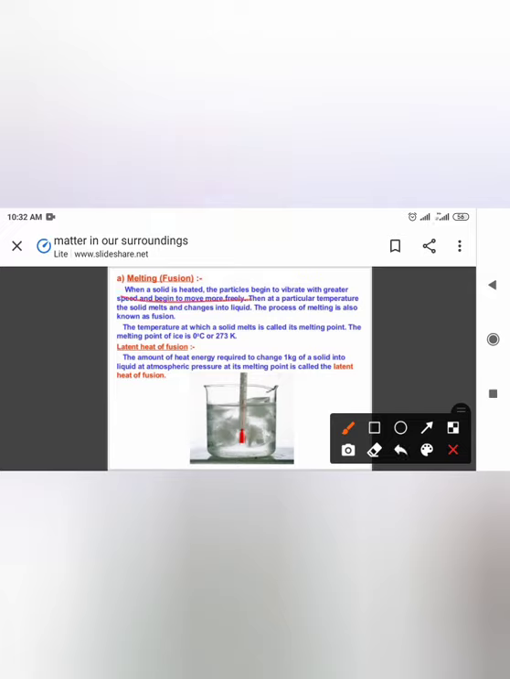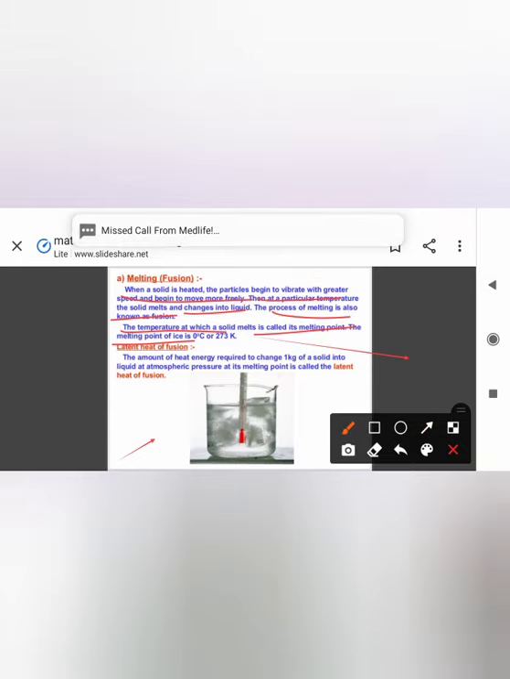When a solid is heated, the particles begin to vibrate with greater speed and begin to move more freely. Then, at a particular temperature, the solid melts and changes into liquid. The process of melting is also known as fusion. The temperature at which a solid melts is called its melting point. The melting point of ice is 0 degrees Celsius or 273 K, that is Kelvin. I will be writing Kelvin for you.